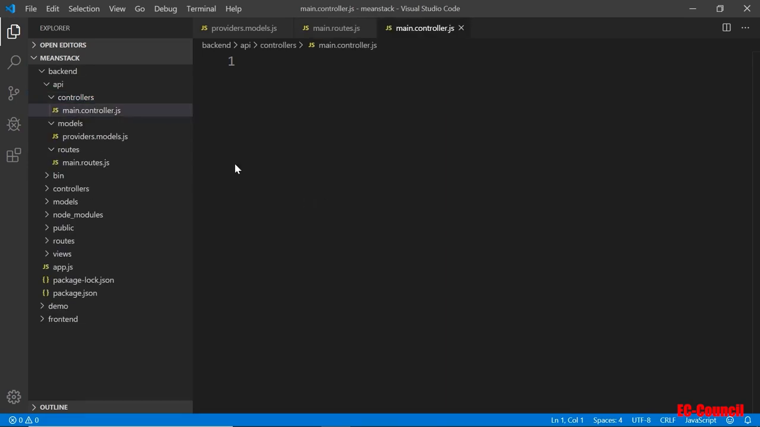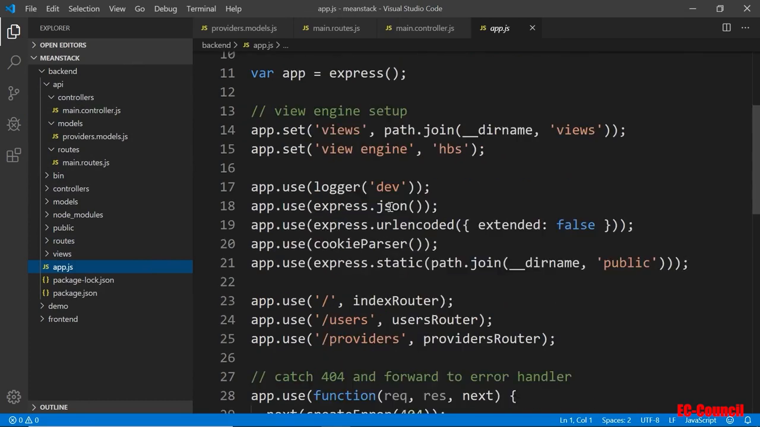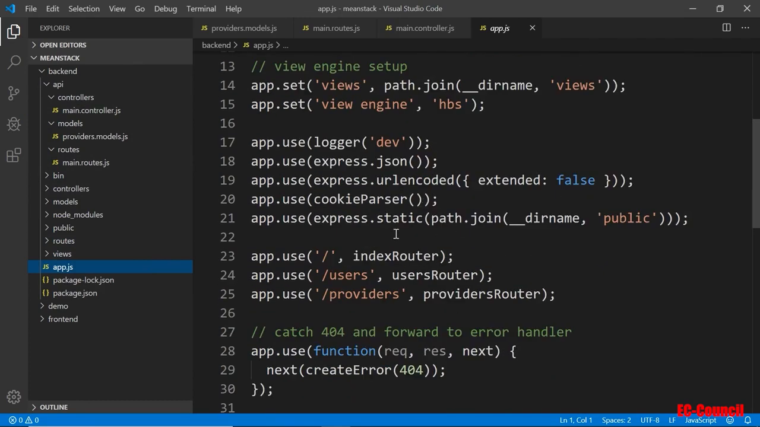Now, we need to modify the main app program to point to this API folder. So that means when we go to the browser and load the site, we want to navigate to the site that has a slash, not providers, but slash API, and so on. So I'm going to add it to this route.